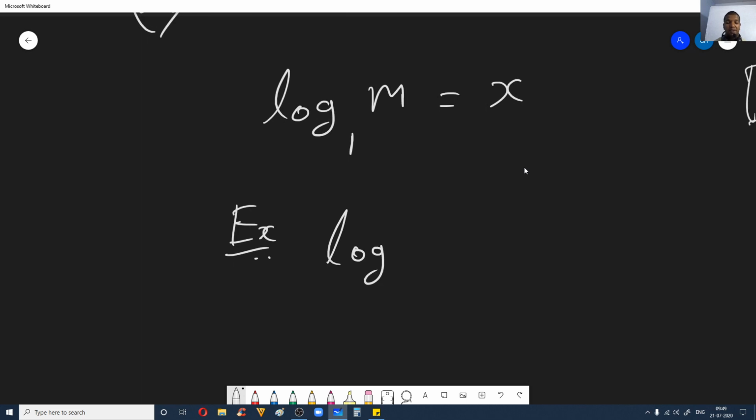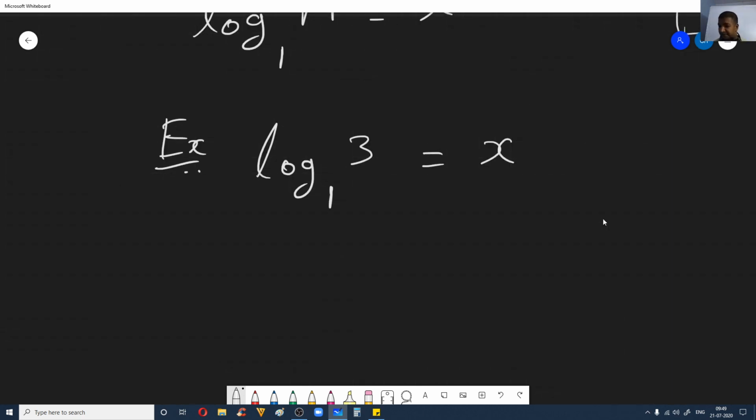Say log of some 3 to the base 1 is equal to x. Let us say the result is x. Now what happens? Let us try to understand. Now convert this into exponential form. So we'll get it as 1 power x is equal to 3.